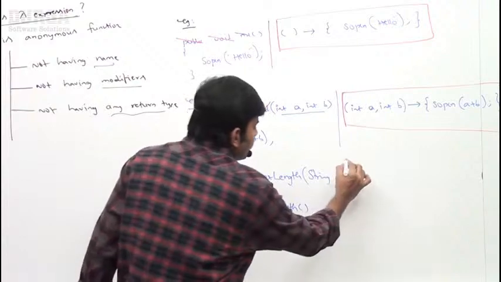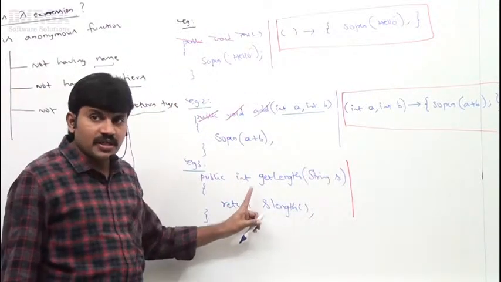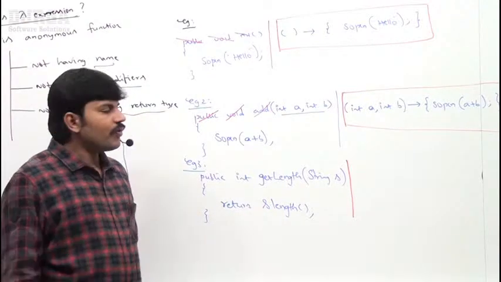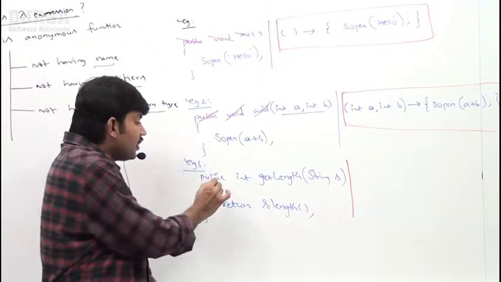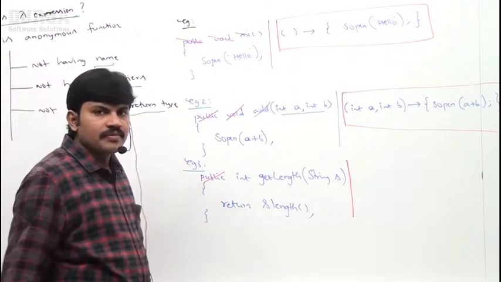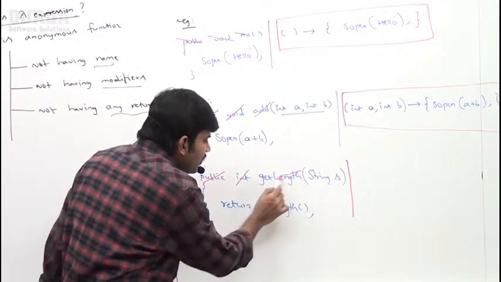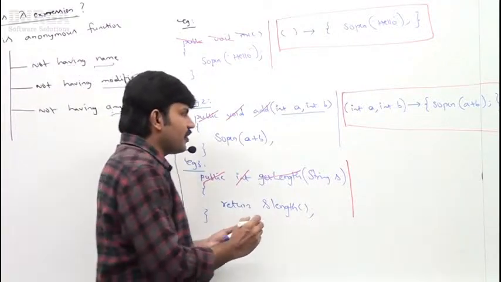Now my point here is I want to convert this method into a lambda expression. If you want to write a lambda expression, sir, what do I have to do? Can you spell out? Yes, remove the modifier, remove the return type, and remove the method name. If I remove all these things, can you spell out what is the remaining part, sir?